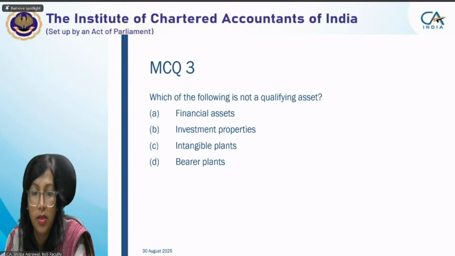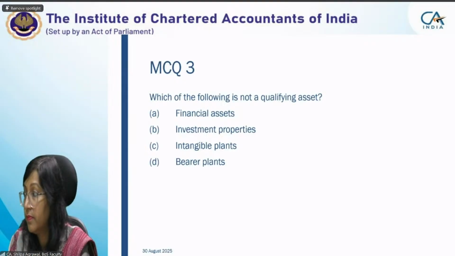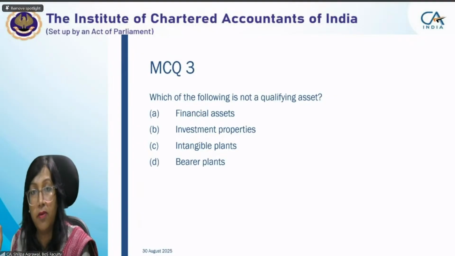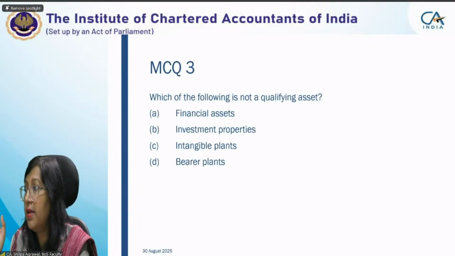Dilip and Vibhu, you have mentioned option D, bearer plant. I think it's a biological plant, ma'am, not bearer plant. No, biological is a different thing. See, I'm talking about qualifying asset. What is the definition of qualifying asset? It takes substantial time to get ready for its intended use. Bearer plants also take a substantial period of time to get ready for use. Yes, ma'am. Will be considered as qualifying asset.